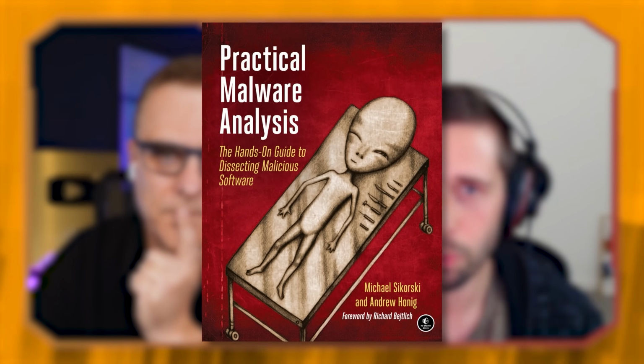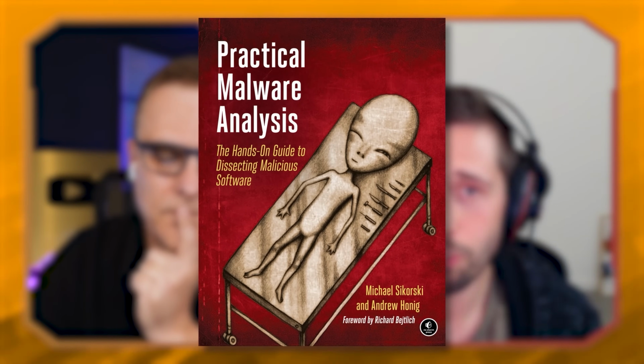And I noticed how malware is trying really hard to detect virtual machines and sandbox environments, and noticed how this was becoming more of a problem and a bigger thing. That got me really interested in researching that area. And then after researching it for about a year, I realized that there's no good book on this topic. I mean, there are a lot of good malware books, like Practical Malware Analysis, which is the first malware book I read, also from No Starch, which is really, really good. They're not paying me to say this.